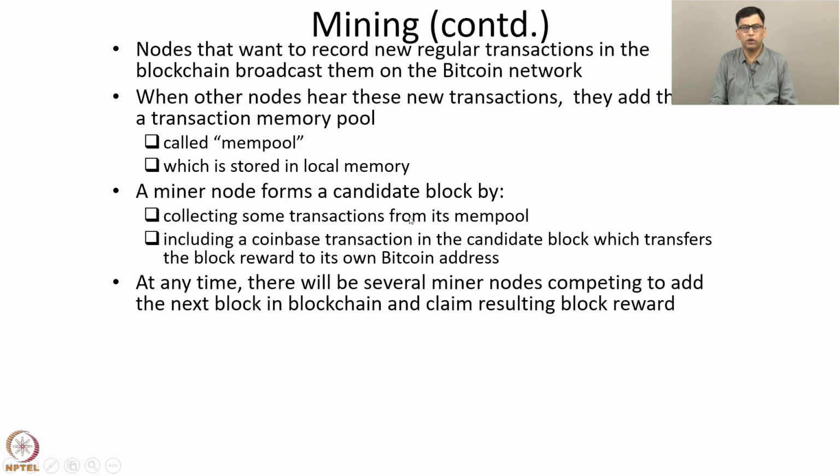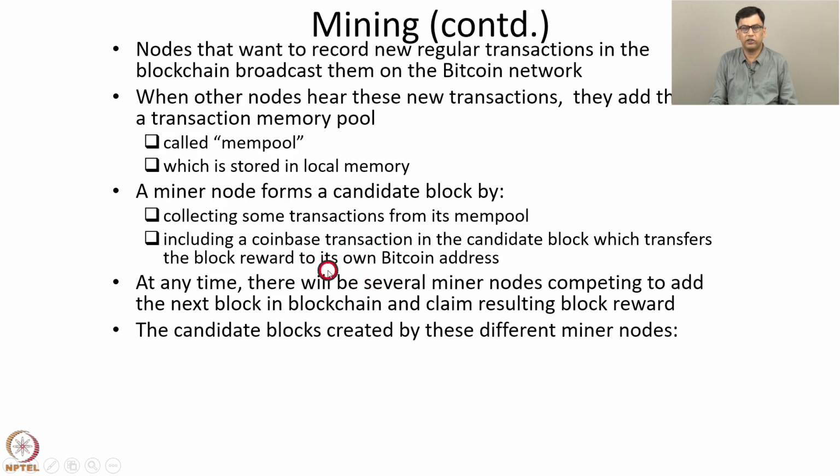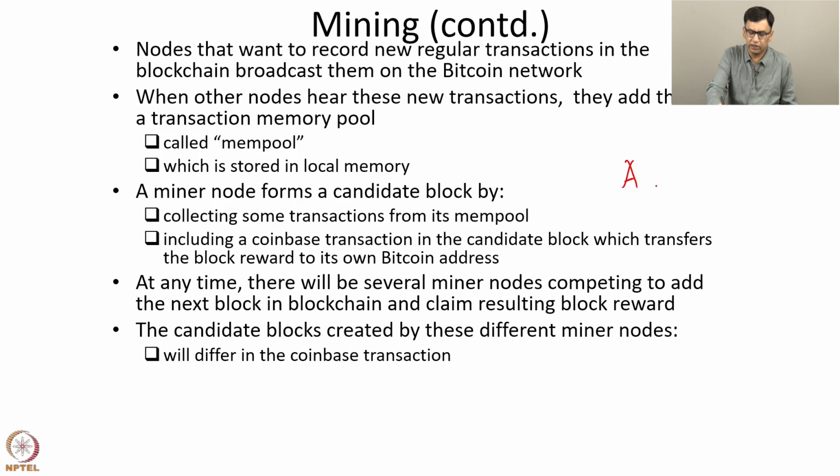At any time, there will be several miner nodes competing to add the next block in the blockchain and claim the resulting block reward. Whichever miner node is the first one to generate a correct block, that miner node adds the block to the blockchain. The candidate blocks created by these different miner nodes will differ in the Coinbase transaction. For example, consider candidate blocks created by 3 different miners, say A, B, and C.